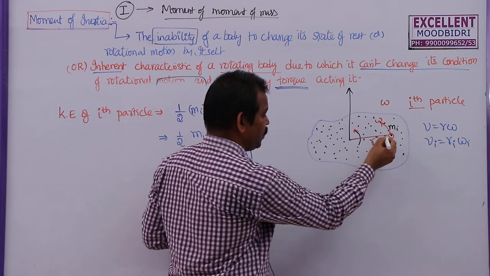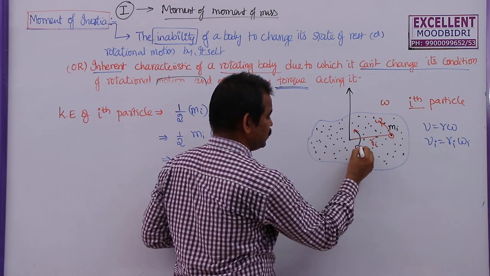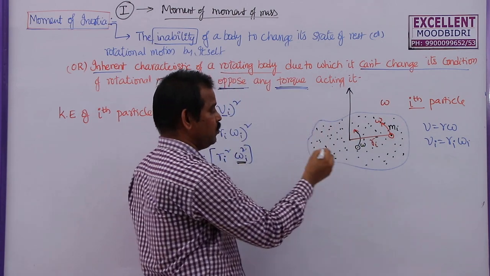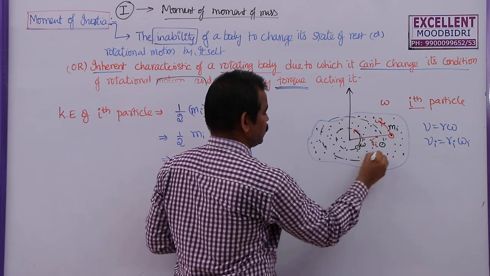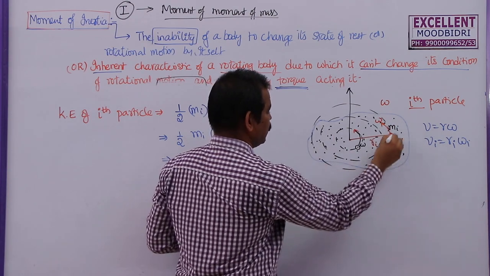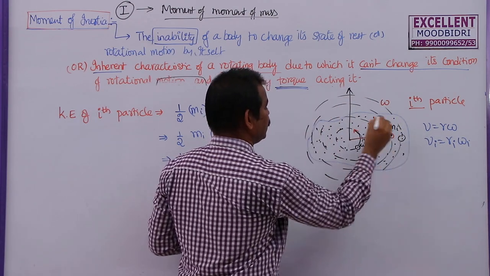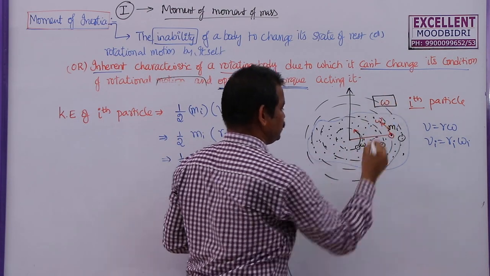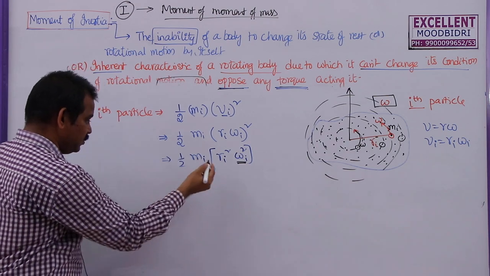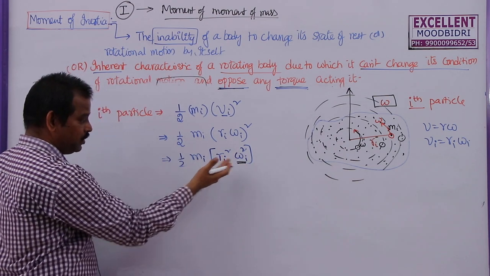If you take not only the ith particle but the first particle, let us say this will rotate with the angular velocity omega in a particular circular path, and this particle will rotate in a second circular path. This particle will rotate in this one. All these particles will rotate around this fixed point with the same angular velocity. Now, in this, what is constant? You can bring this one outside.